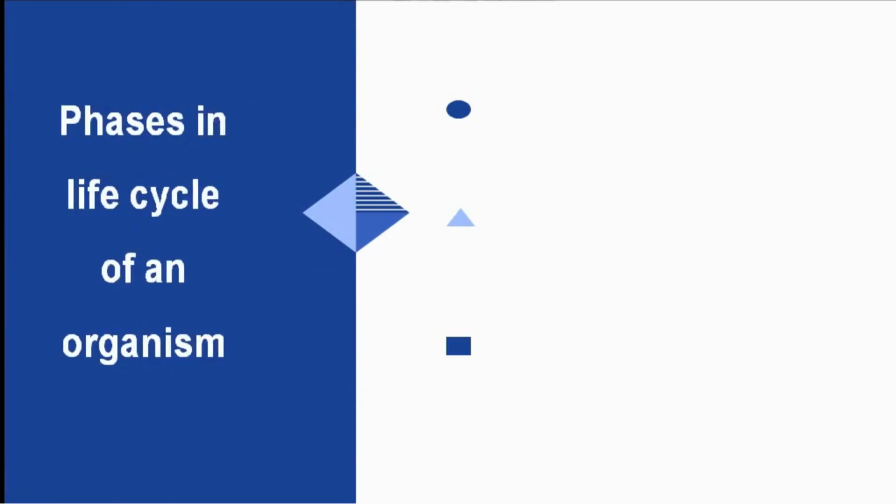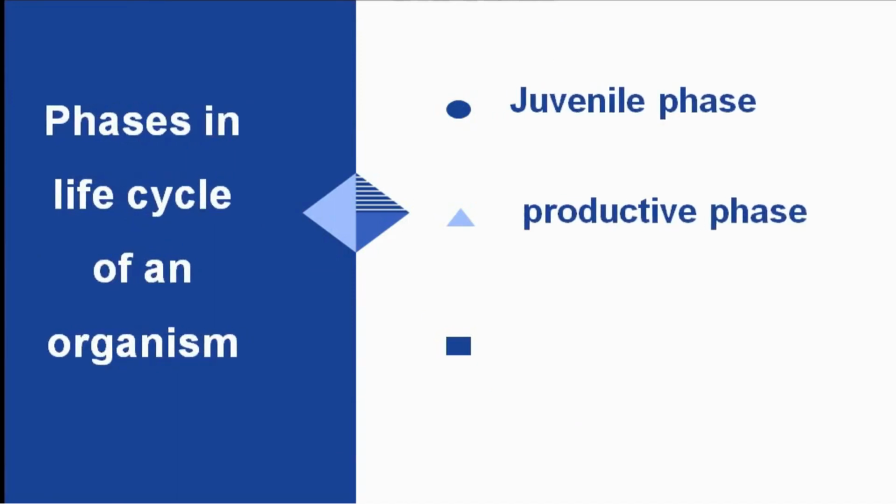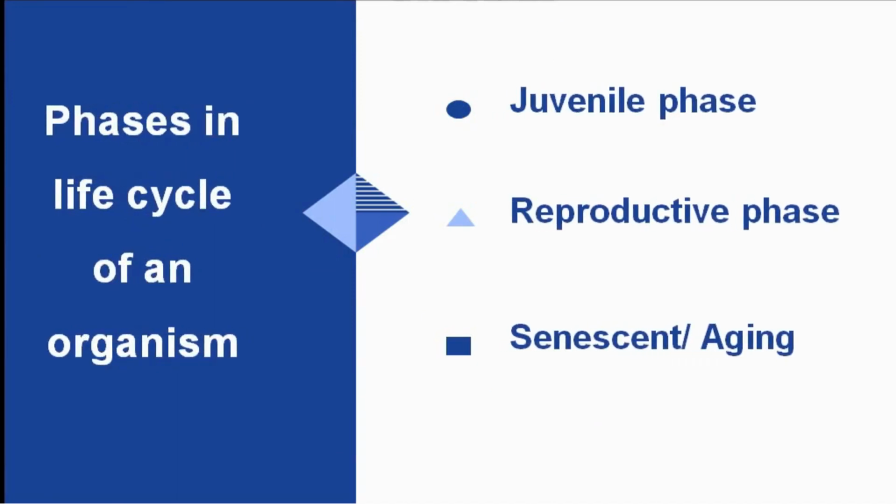Living world has great diversity. Organisms are different morphologically and physiologically, yet they share similar pattern in sexual reproduction. All the organisms have three phases in their life cycle. The first phase is juvenile phase, second is reproductive phase, and lastly it is senescence or aging.